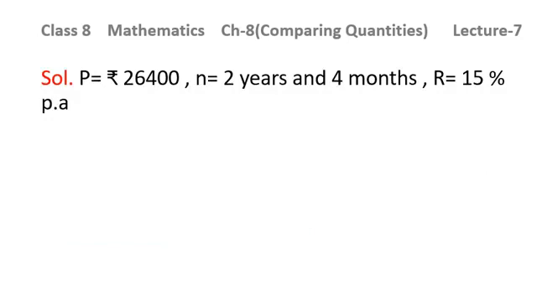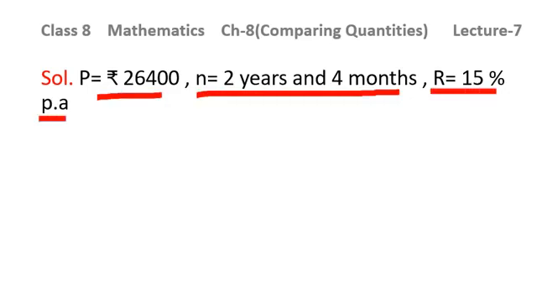So principal is given to you as 26,400. Time is given to you as 2 years and 4 months. Rate is given to you as 15% per annum. My dear children, as I told you, this question is exactly similar to question number 1 second part. So we need to first of all calculate the amount for 2 years, and that particular amount will be the principal for the next 4 months.